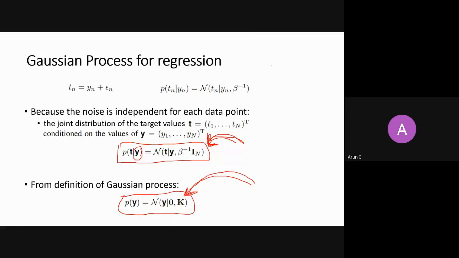So it is nothing but this: the prior probability of y. What is the probability of seeing a function, any function? And once the function is seen, what is the probability of seeing the target variable from that function? Because target variables are a bit deviated from the function by noise, right? So if you want to get the joint probability, you need to marginalize what? Who will tell me? You need to marginalize what, to see the joint probability of the target variables?